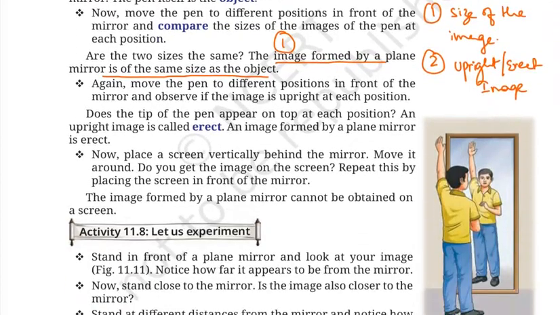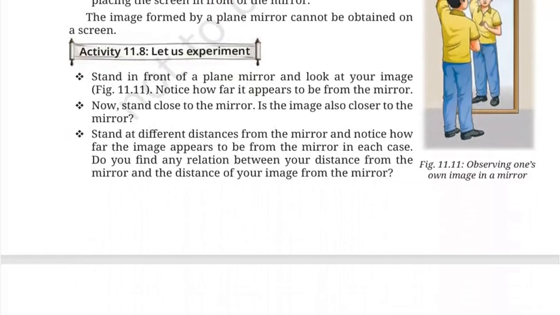Okay, now what we need to do is another activity, that is 11.8.